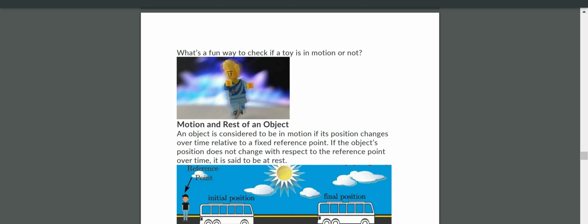These two persons are traveling in the same train, and one person is saying we are not moving, we are at rest, we sat here. The other person is telling we are moving. Then who is correct? We are at rest. Yes, we are at rest.